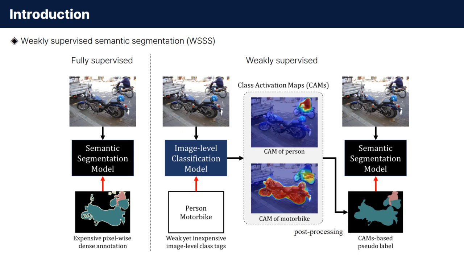In weakly supervised semantic segmentation, an image-level classification model is trained using the class tags. Then, class activation maps of the classifier are extracted to identify the pixels belonging to each class. Finally, the CAMs are post-processed into a segmentation map, which can serve as a pseudo-GT for training the segmentation model.